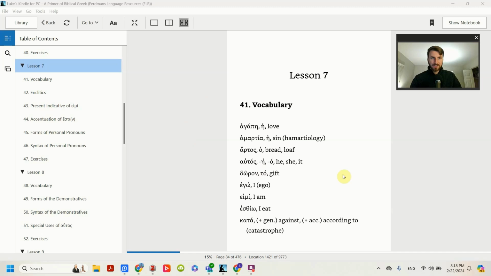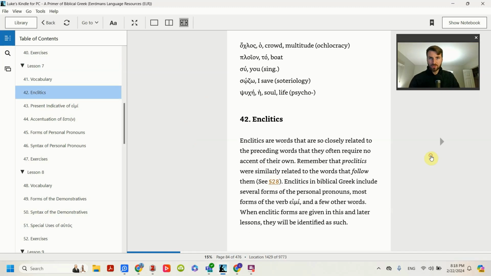Now on to lesson 7. Okay, this might also be a difficult chapter. So the first thing it starts off is enclitics, which is a thing about accents.